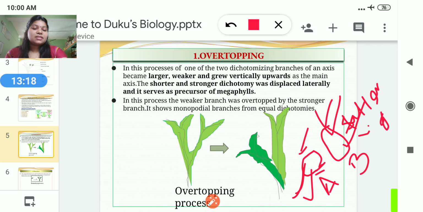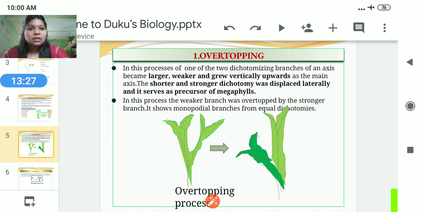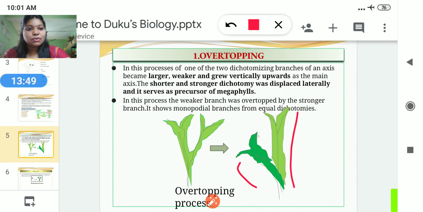Here also, similarly, in case of overtopping, in the dichotomously branched axis, in this process one of the two dichotomizing branches of an axis becomes larger. You can see here, one dichotomously branched axis became larger, taller, weaker, and grew vertically upward as the main axis, and the other one is the shorter, thicker one, dichotomously displaced laterally. This one develops later and that one moves first.